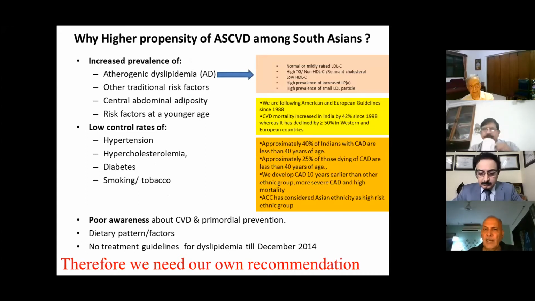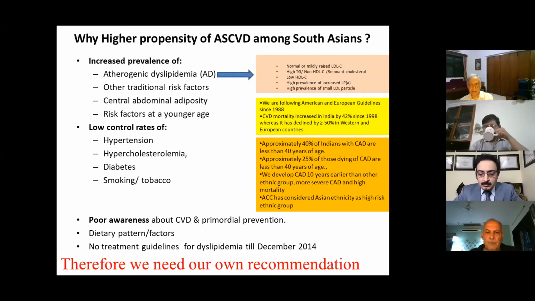And this is primarily driven by a high prevalence of atherogenic dyslipidemia in the Indian population. We have high levels of triglyceride, low levels of HDL cholesterol, and a high prevalence of small dense LDL particles with normal or mildly raised LDL cholesterol. There is also a high prevalence of other risk factors, and in addition, we have low control rates of hypertension, hypercholesterolemia, and diabetes, and poor awareness about CVD and primordial prevention.